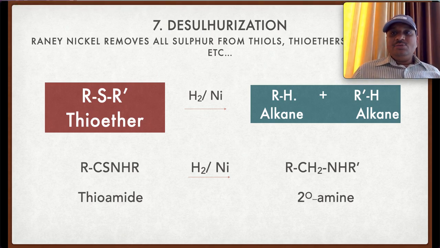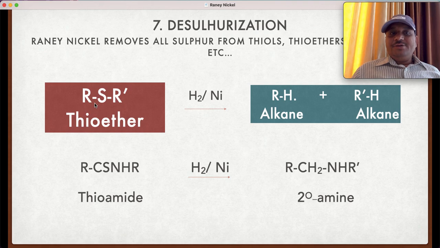Then seventh application is the desulfurization. Raney nickel removes the sulfur from the thiols, thioethers or thioamides. Thioether, R-S-R, on treatment with the Raney nickel, we get the alkane, R-H and R-H. Thioamide, on treatment with the Raney nickel, we get RCH2NH2, that is the amine.